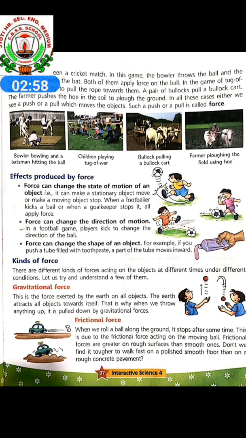The earth attracts all objects towards itself. That is why when we throw anything up, a ball, fruit, toys, it is pulled down by gravitational force. So anything we throw will come down due to the gravitational force.